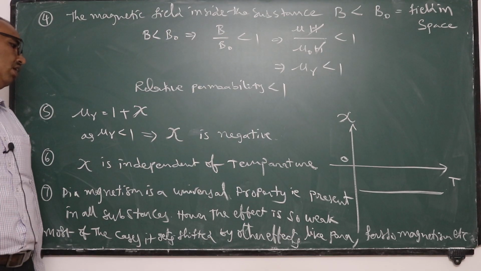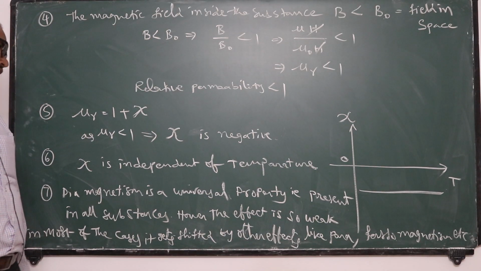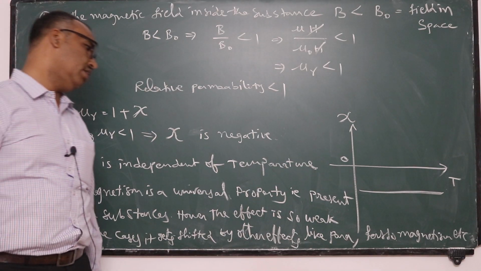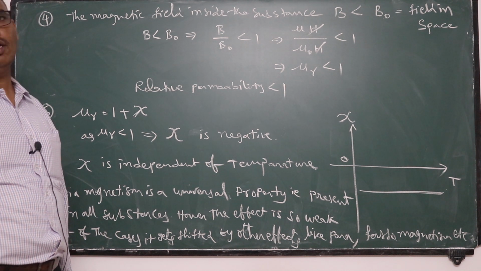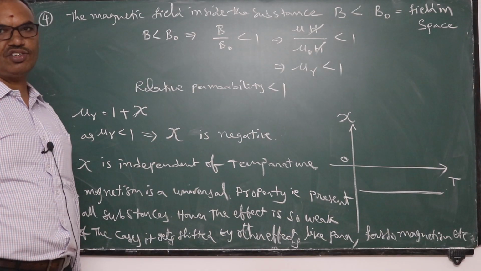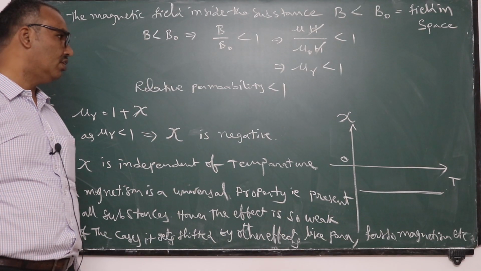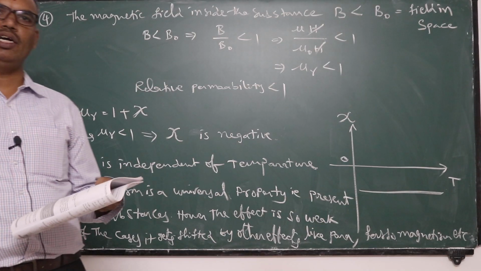It is available in all bodies. Sometimes it might be shifted, like para or ferromagnetism, depending on the temperature value and external field strength. So this is the information about diamagnetism.